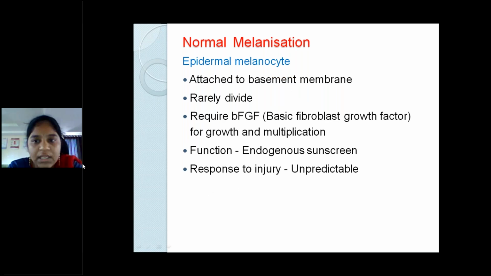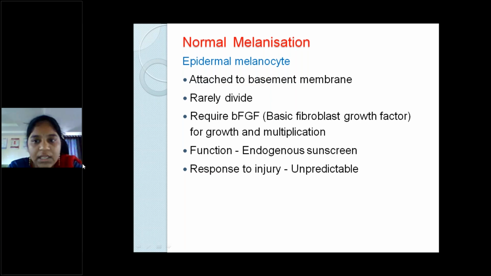Normal melanization: it is an epidermal melanocyte. It is attached to the basement membrane, as I told, and they rarely divide, and they require basic fibroblast growth factor for their growth and multiplication. The main function of melanin is as an endogenous sunscreen. That's why in Australia, or wherever there is ozone depletion or direct UV radiation, those people have high rates of cancers compared to Indian skin tone, because we have more melanin. Lighter skin tones are at more risk for cancers compared to darker skin tones.